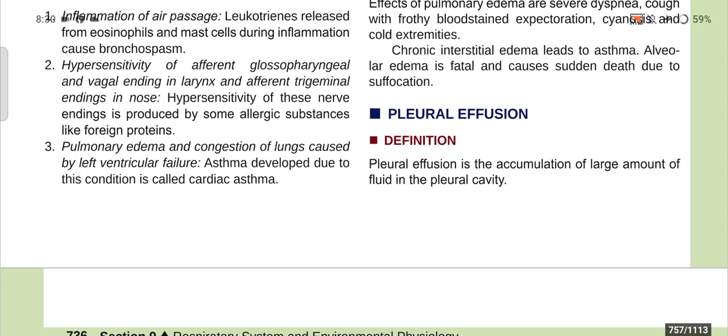And pulmonary edema and congestion of lungs caused by left ventricular failure, that is asthma developed due to this condition, is called cardiac asthma.